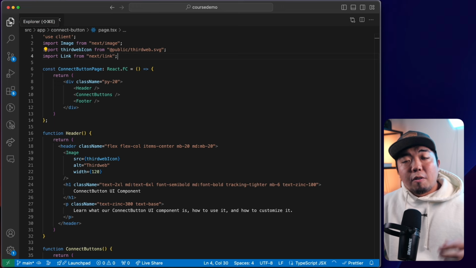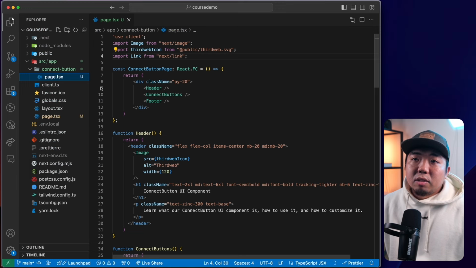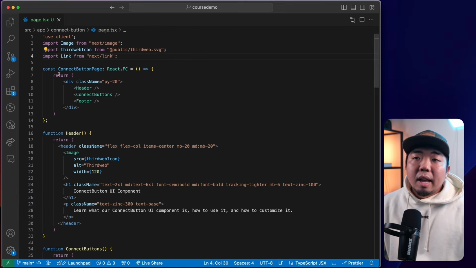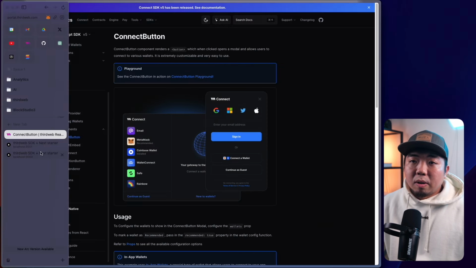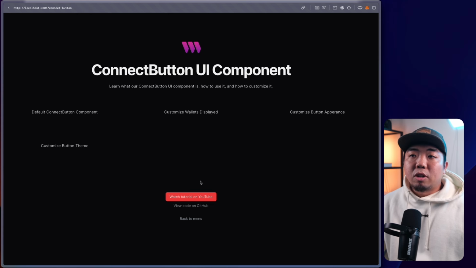So if you are following along in this course, you can clone this repo here, which is going to give you a blank template of what we're going over throughout this course playlist. And what we have here is our page.tsx file within our Connect button folder. This is going to give us the demo that we just showed earlier, without the connect buttons implemented. So what you should have here is a blank screen like this.